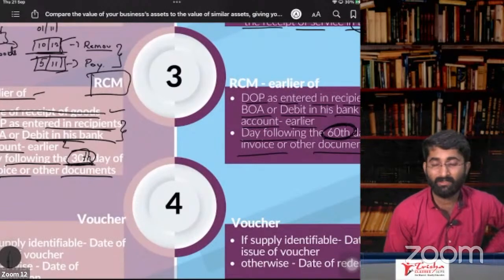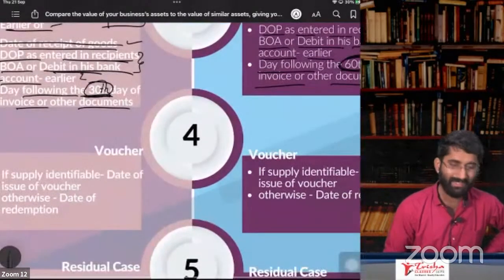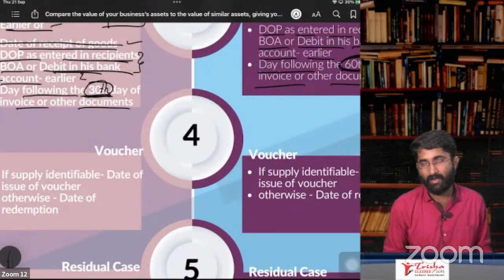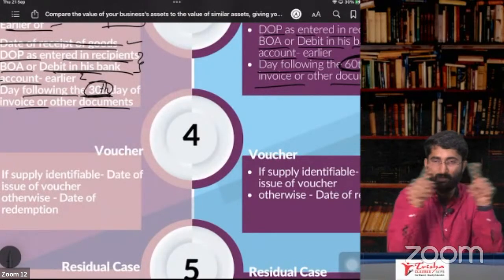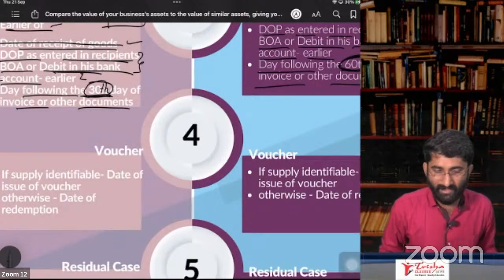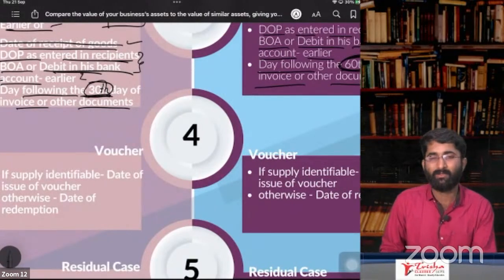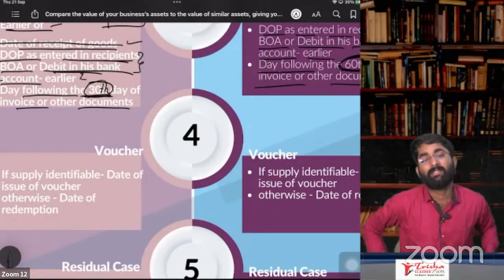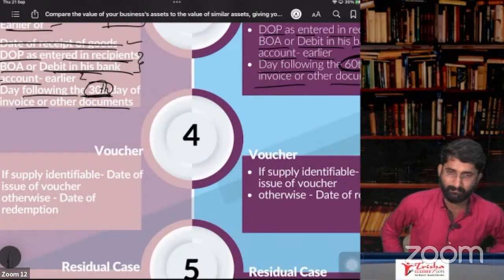Now section number 12, subsection 4. That is in case of voucher. Example, if you go to Big Bazaar, they'll provide you one voucher. They'll give you one voucher. You can redeem this in the future date, sir. You can redeem this in the future date. So that is given by the Big Bazaar guys.